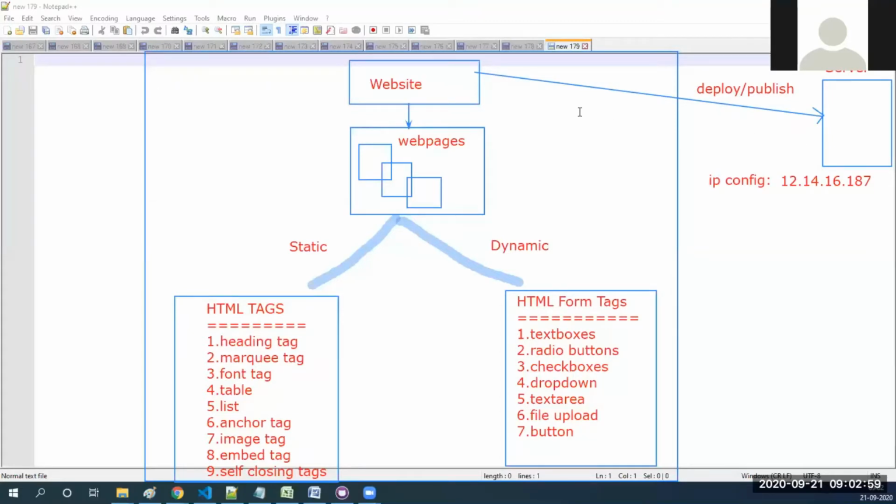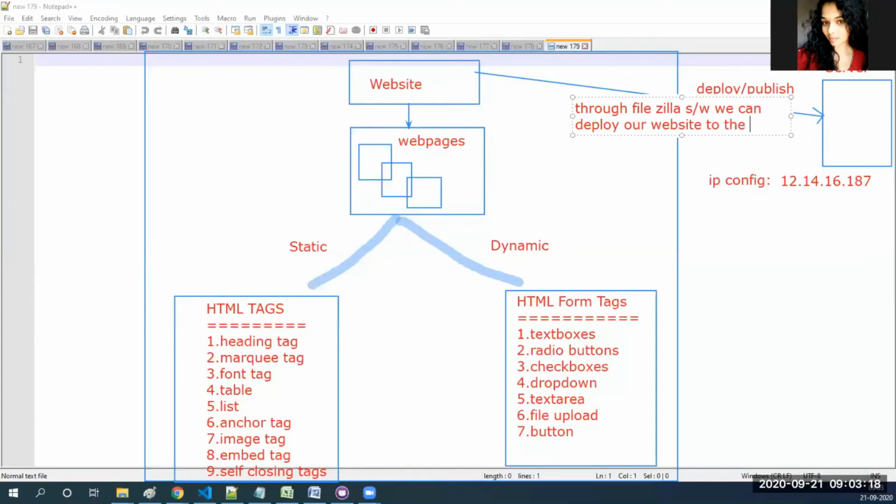We need one software that is called FileZilla. Through FileZilla software, we can deploy our website to the server. FileZilla is a software, but there are a lot of softwares.